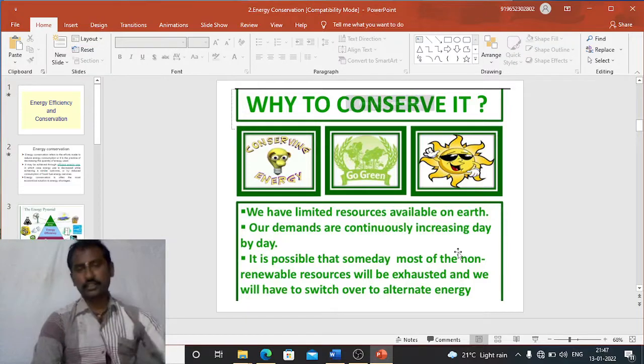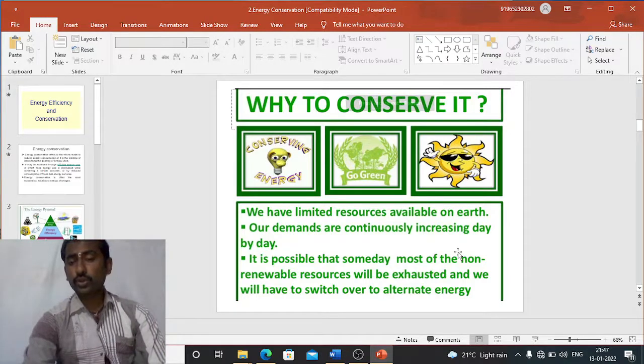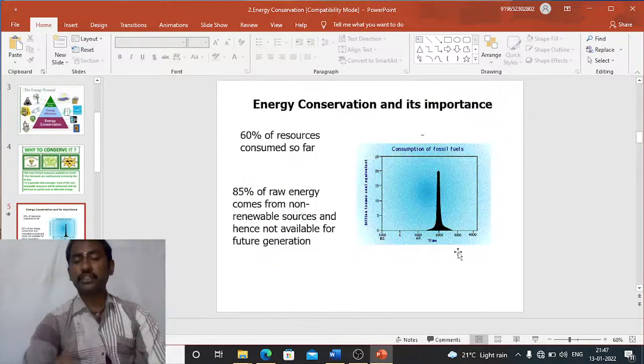So why conserve it? Why do we have to conserve these energy sources? Because we have limited resources available on the earth, and our demands are continuously increasing day by day. It is possible that someday most of the non-renewable sources will be exhausted and we will have to switch over to alternative energy. At that time there is no energy. So in order to stop that situation, definitely we have to go for energy conservation.